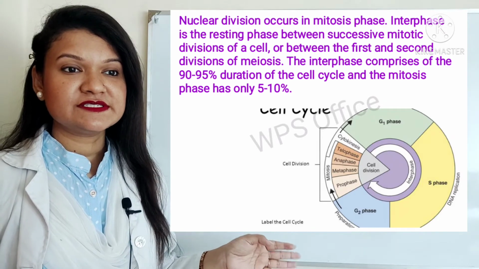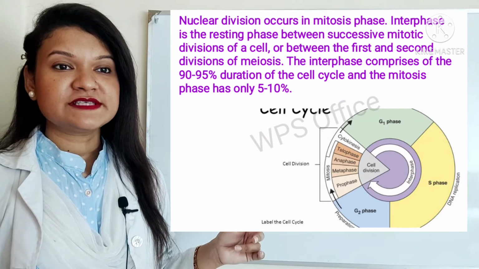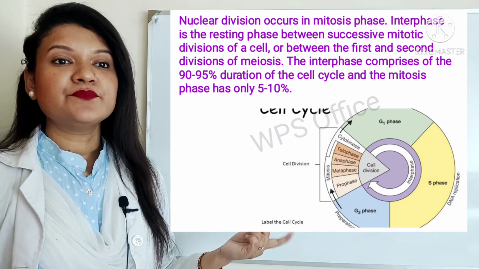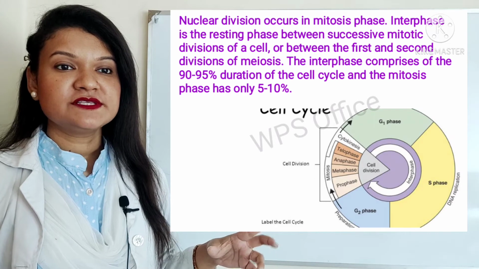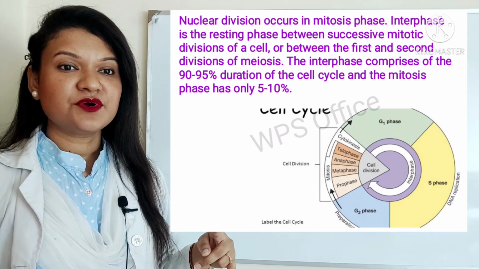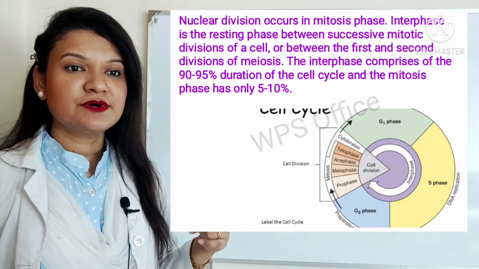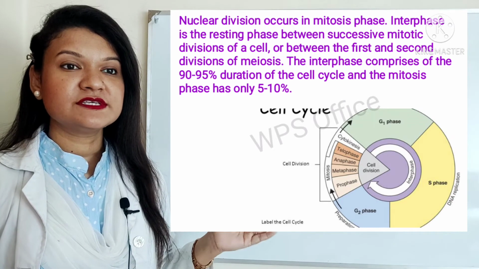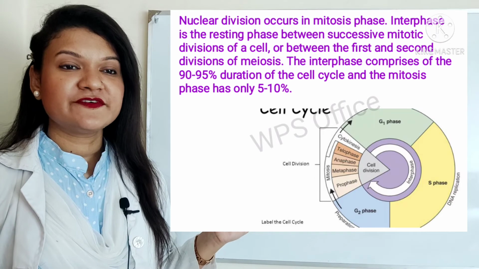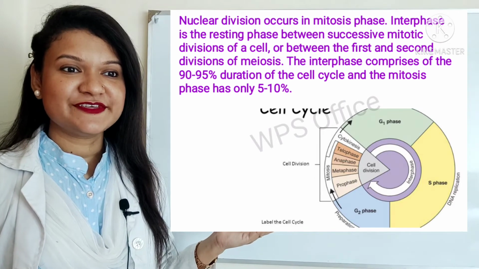Here you can see the diagram of the cell cycle. You can see the interphase and cell division phase. In the interphase stage, G1 phase, S and G2, and in the cell division or M phase, you can see prophase, metaphase, anaphase and telophase.